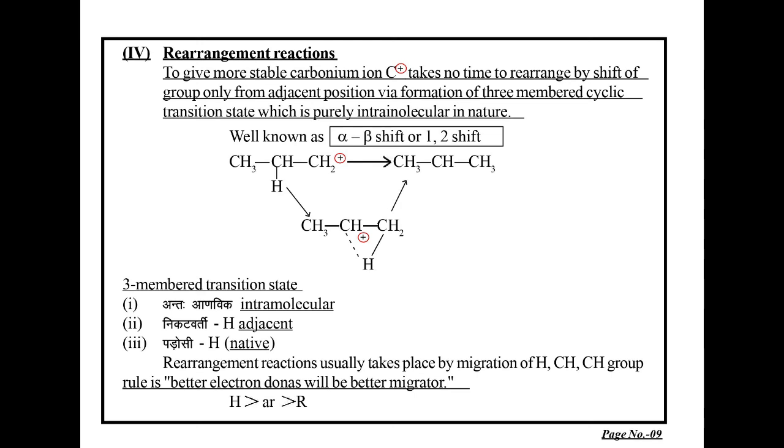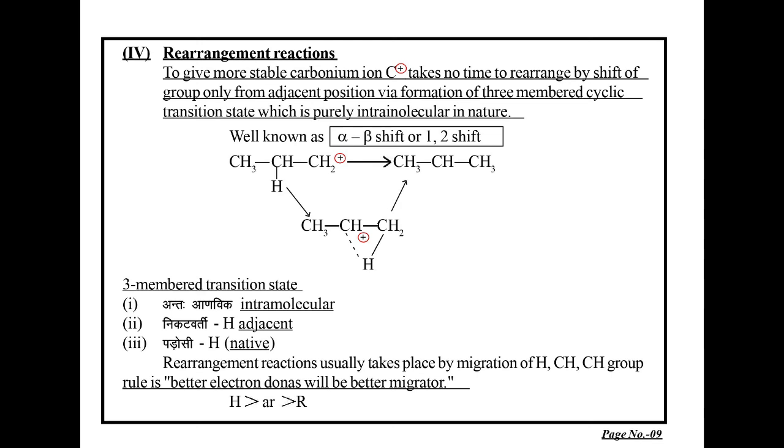So this type of reaction is known as a rearrangement reaction. These are also known as alpha-beta shift or 1,2 shift. The properties of this reaction are that they are intramolecular. They take place inside the molecule. Secondly, there is always shifting of hydrogen or small groups to the adjacent position. And third and most important point is it is only the carbon which is involved in this reaction.